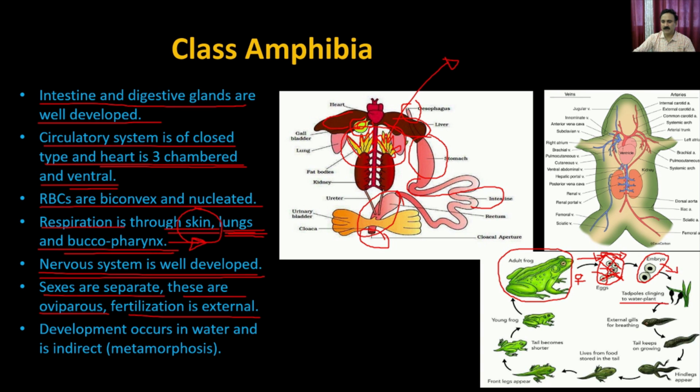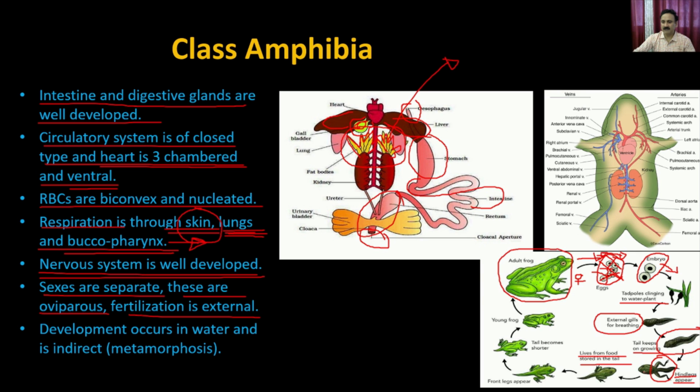So the tadpoles are going to develop external gills for breathing, and they will keep taking nutrition from the pond as well as from the plants, and they will keep growing. And then the hind legs are going to appear, which means the hind legs are going to be developed, and then it will leave the frog stored in the tail.